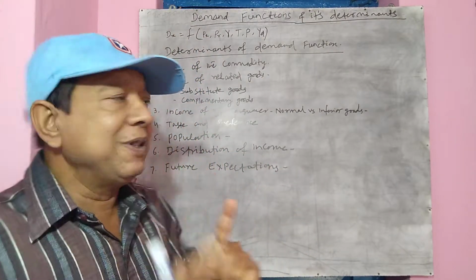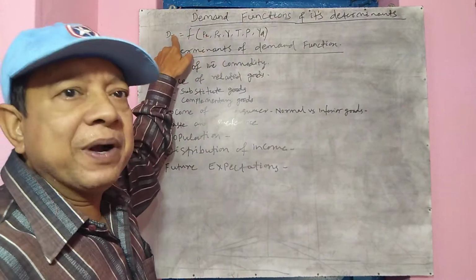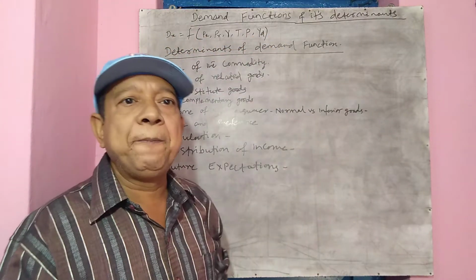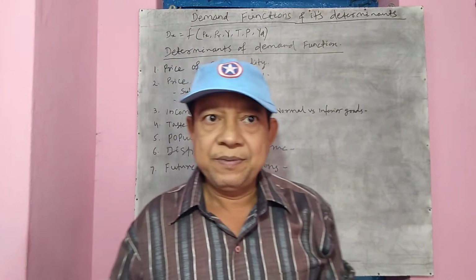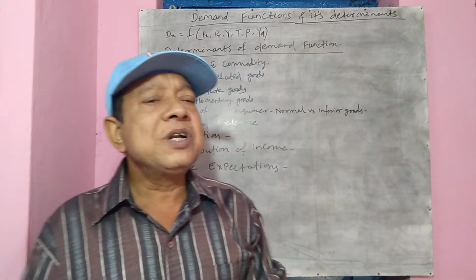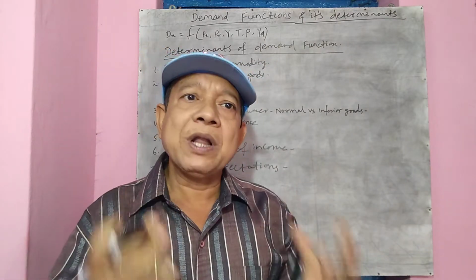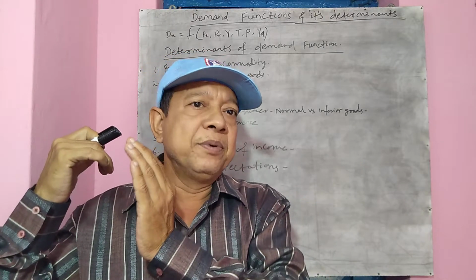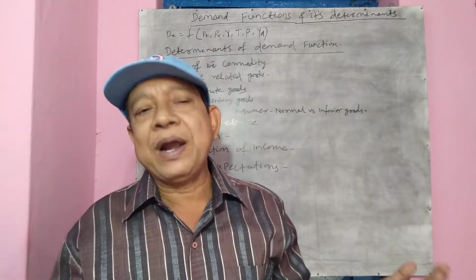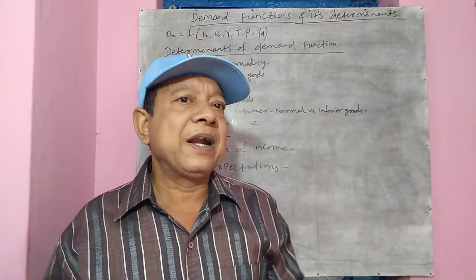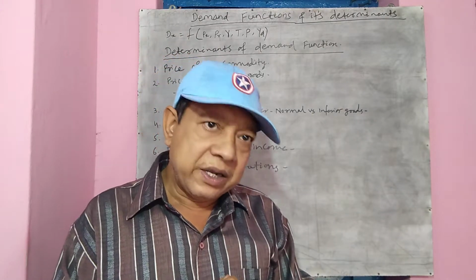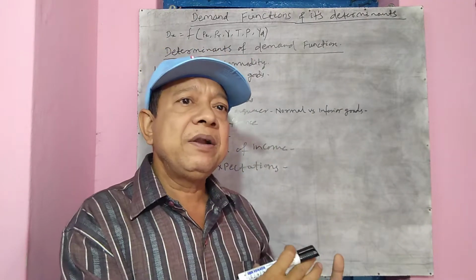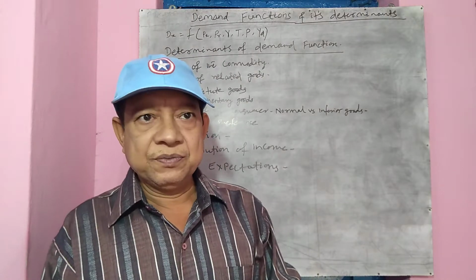There is only one variable, that is price, which influences the demand, and all other factors we keep as constant. But normally it doesn't happen. Normally, demand is influenced and determined by a number of factors, and these factors taken together with demand, we call it the demand function, right?